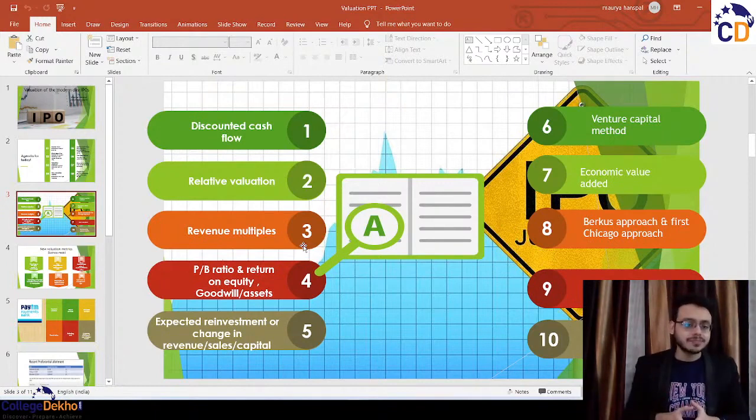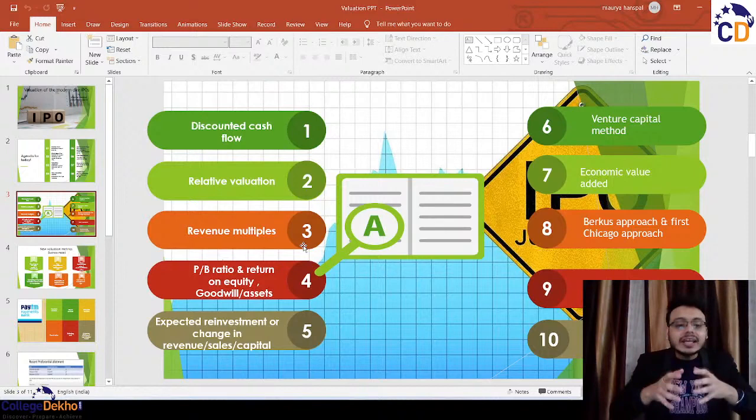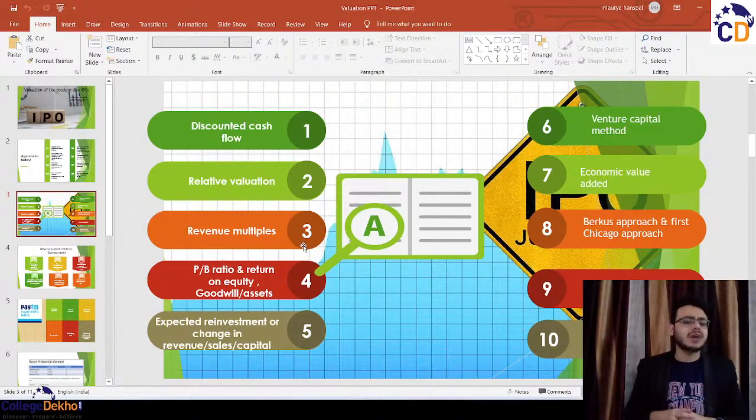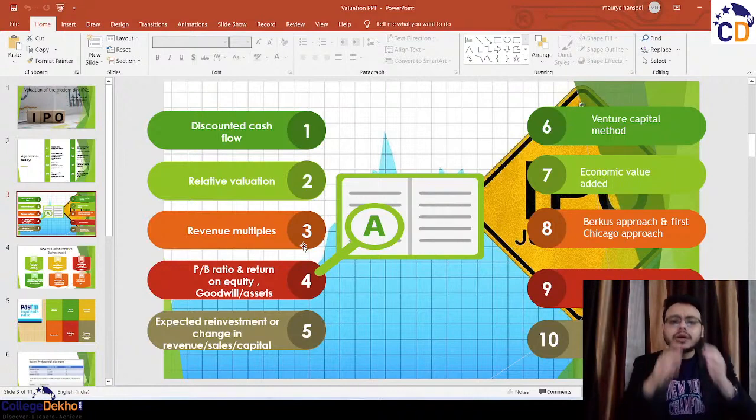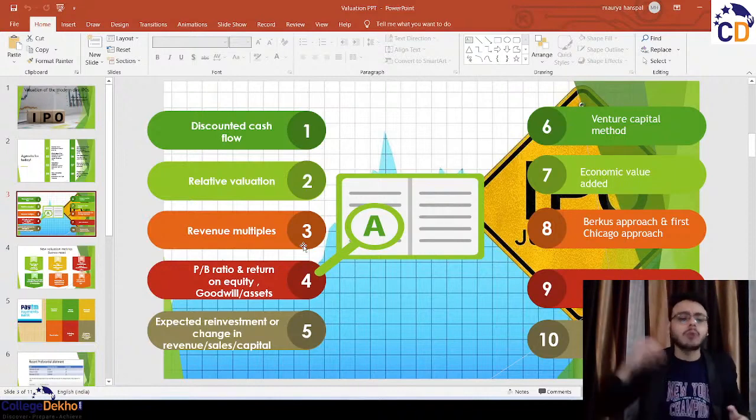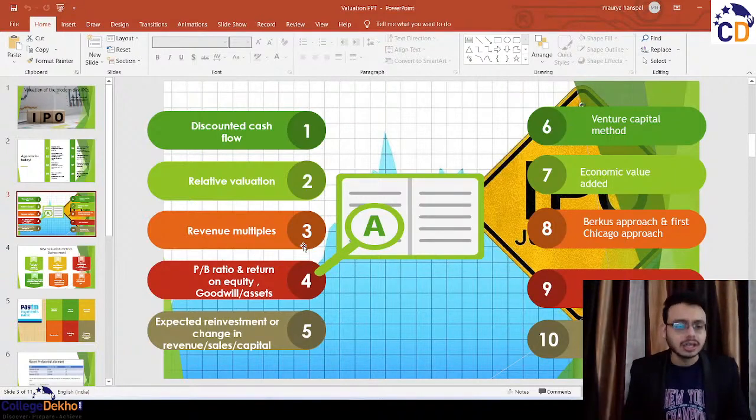These companies have to prove themselves. They have to prove to SEBI, to investors, and to the venture capitalist funds or private equities that these companies would perform well in future. These companies would be able to turn around their losses into profitability. These companies would be able to convert the negative cash flows into positive cash flows. They have to justify all these things.